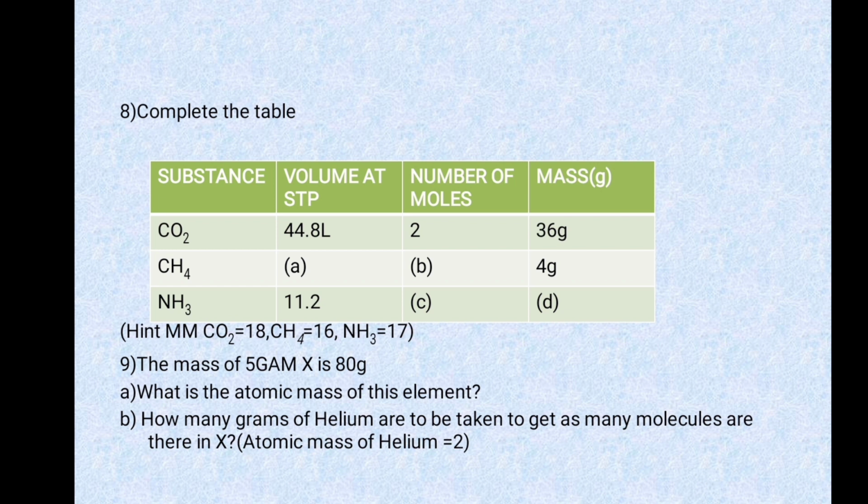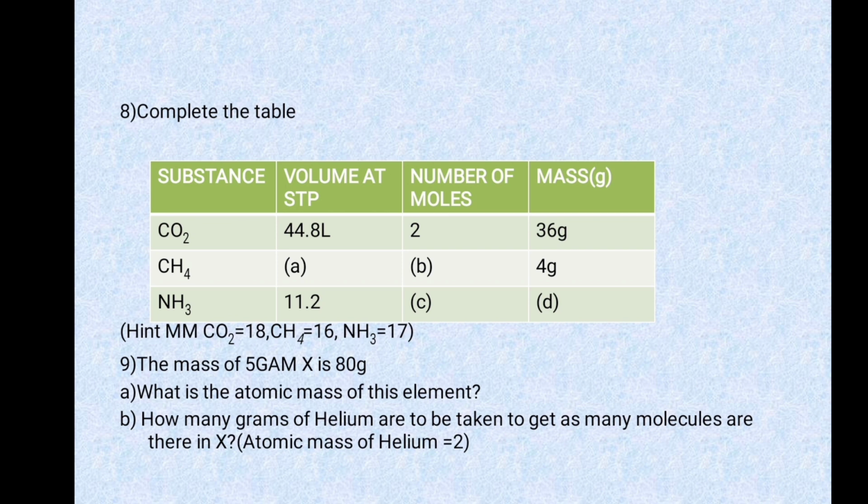Then the next question, the mass of 5 GAM of X. X is a symbol of an element. It's not a real symbol. The mass of 5 GAM of X is 80 gram. What is the atomic mass of this element? How many grams of helium are to be taken to get as many moles as there are in X?